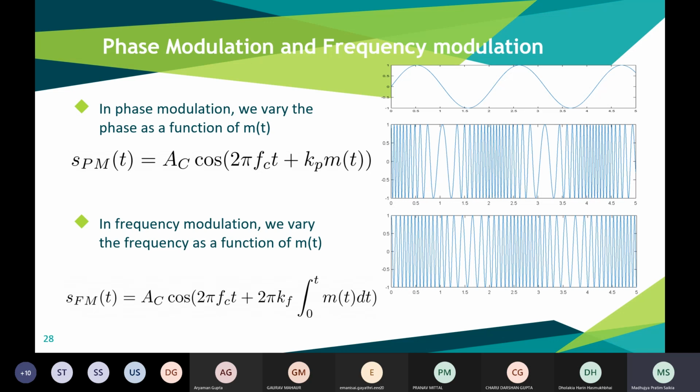In frequency modulation, S_FM(t) will be Ac cos(2π fc t + 2π kf integral from 0 to t of m(t) dt). So we are again changing the frequency with respect to the message signal over time. So that is basically frequency and phase modulation.